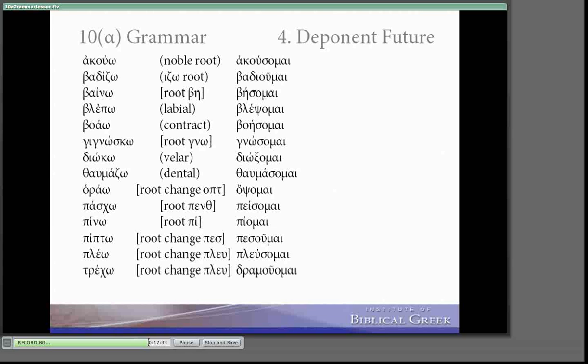Trajo, kind of like orao, having a different root entirely. The future form is drame. So trajo, I run, but dramume, I will run. And the last one, fevro, it's a simple guttural root, which the sigma will combine with to form xi, and we get fefskome, I will flee.